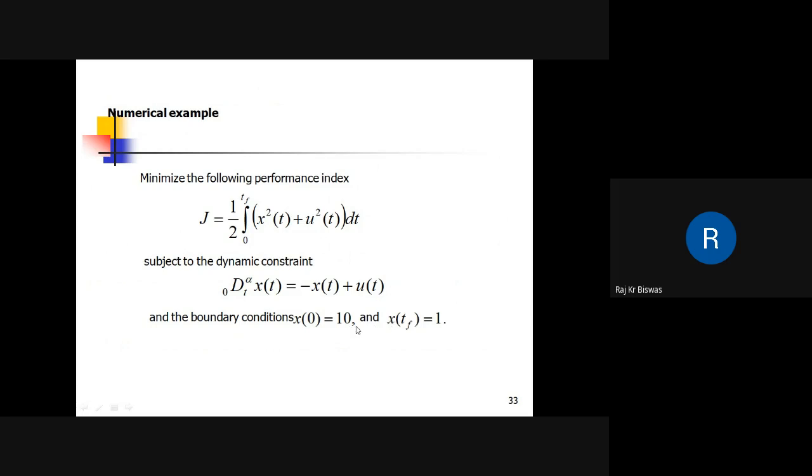But for a fractional dynamic system, if these boundary conditions are interchanged, then the final time requirement will be different. They are not the same. And the reason is, as mentioned, this fractional derivative is a memory type operation. So this is not a two-point property.